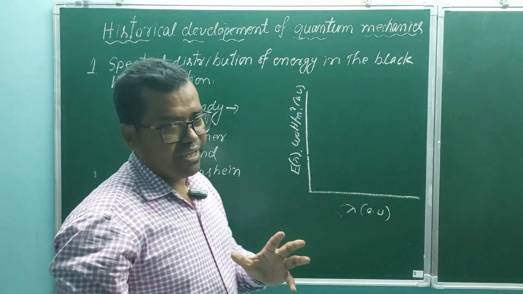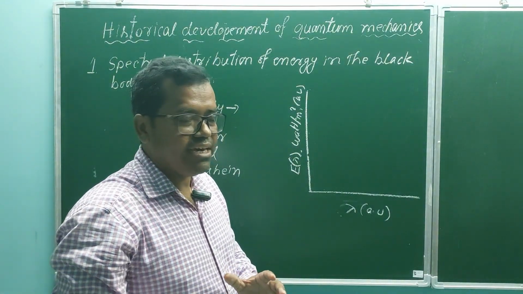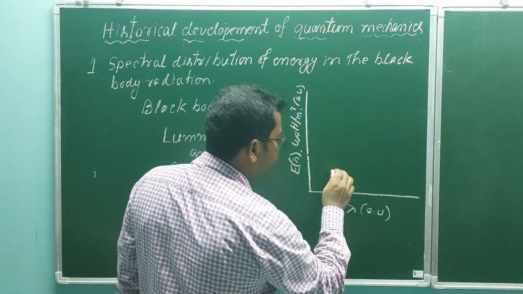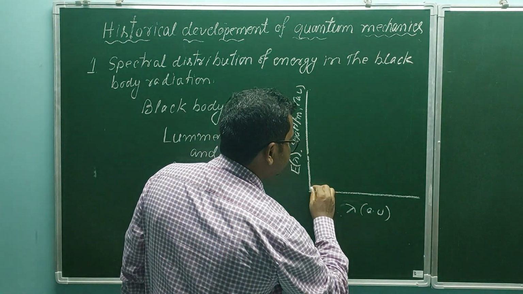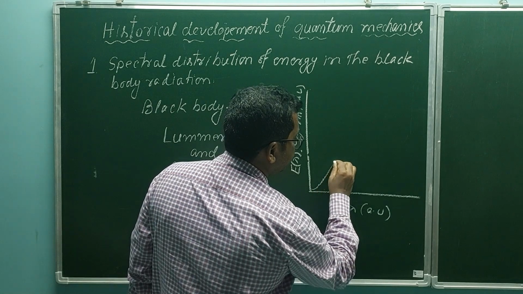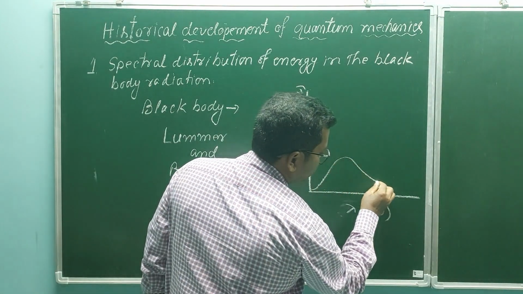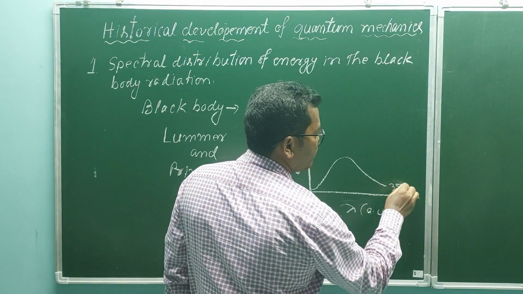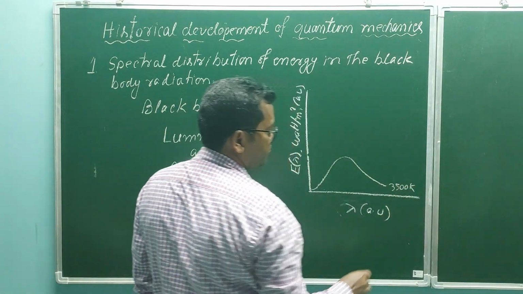So they studied the blackbody radiation at different temperatures and obtained curves like this. First, at the lower temperature, they obtained this curve, say 3500 Kelvin.